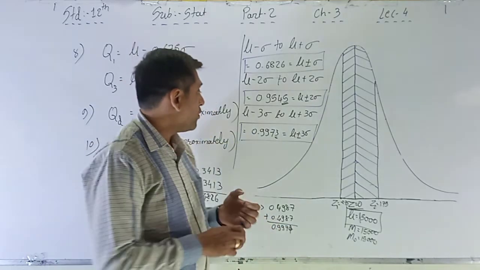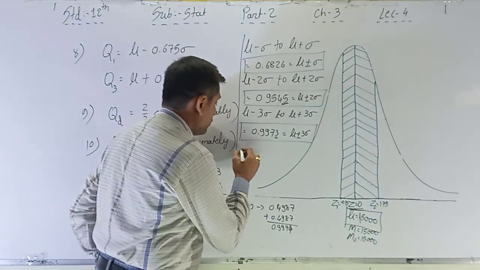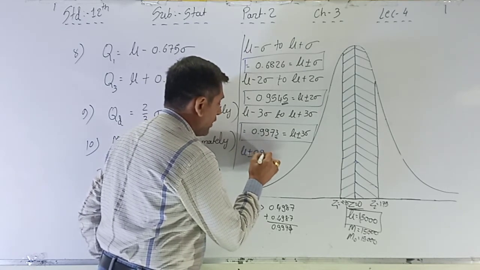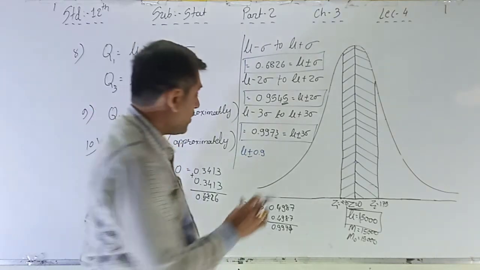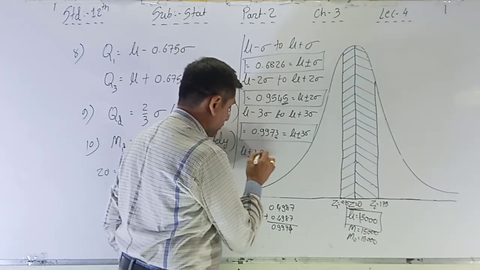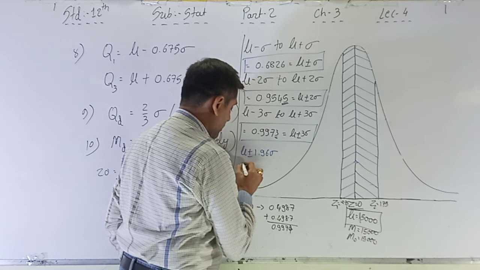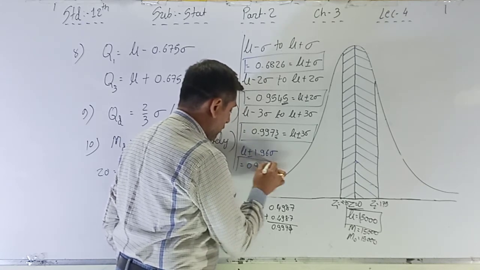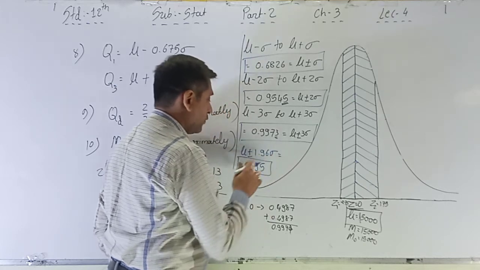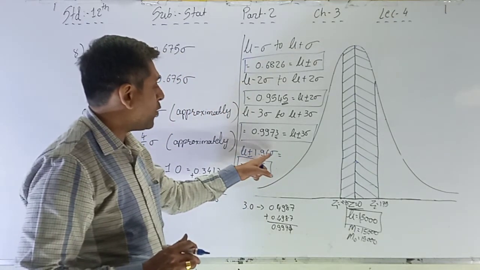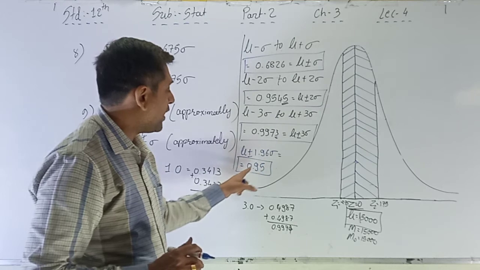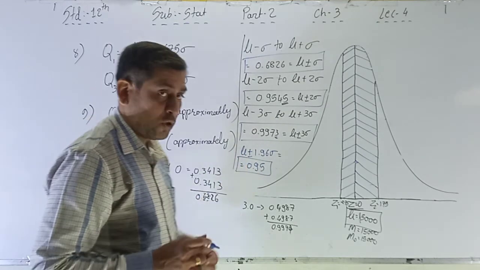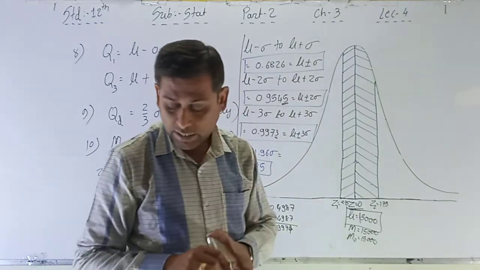This is the extra point you have to remember. Mu plus or minus 1.96 sigma is exactly 0.95.